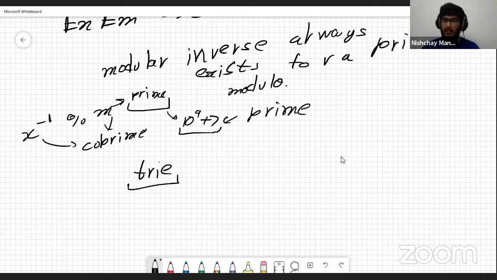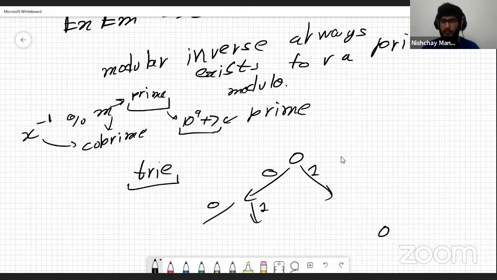Because trie is a standard graph data structure where each number can be represented in just these ways. So this is 0, this is 1, this is 0, this is 1, and I want to store 0, 1. So I would be storing that in this node. This is the basic summary of trie. This is really simple. You can even Google it and try to learn it on your own as well. It wouldn't take long.